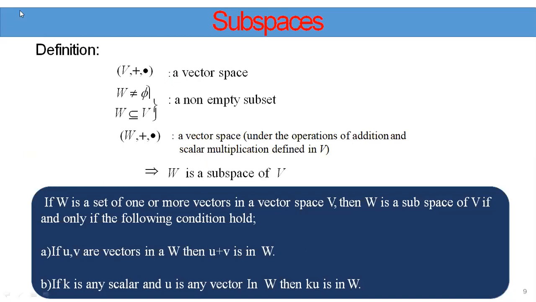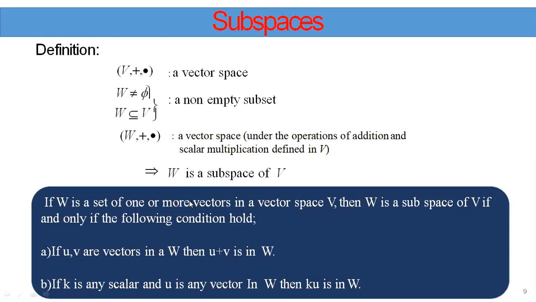It is a very, very important definition, and it is easy to understand. The subspace, the subset, is itself a vector space. That means the 10 axioms are satisfied by W with respect to the operations of vector addition and scalar multiplication. Then we say that this is called a subspace of V. It is a very simple definition, but it is very, very important. So this is the way to define the subspace of a vector space.